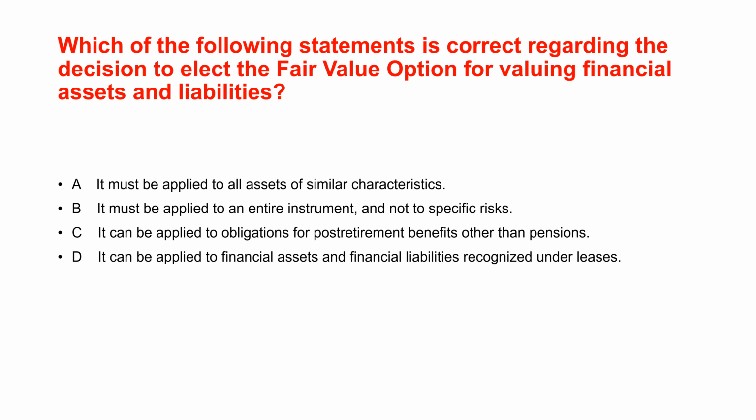Next question. Which of the following statements is correct regarding the decision to elect the fair value option for valuing financial assets and liabilities? The correct answer is B. It must be applied to an entire instrument and not to specific risks. When electing the fair value option, you must apply it to the whole financial instrument, not just parts of it.